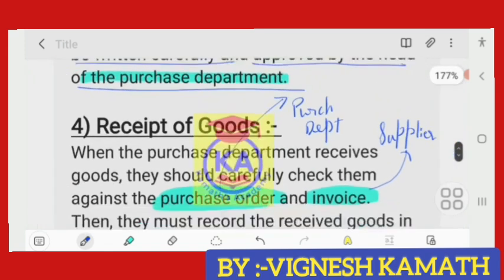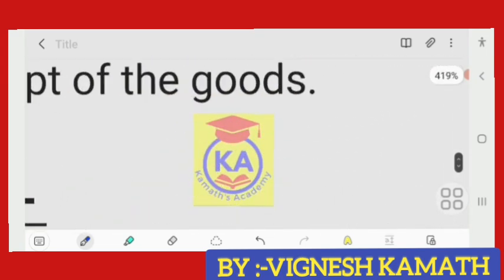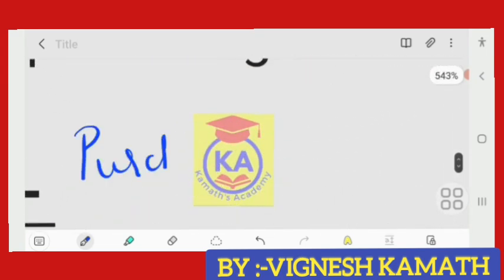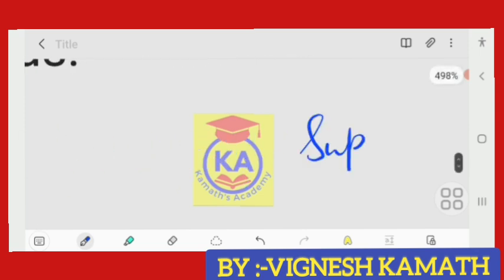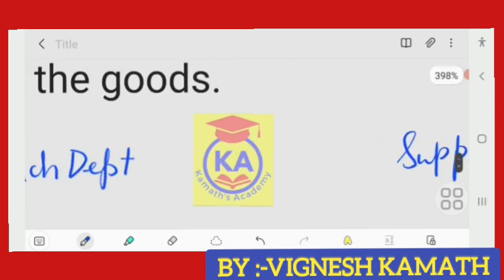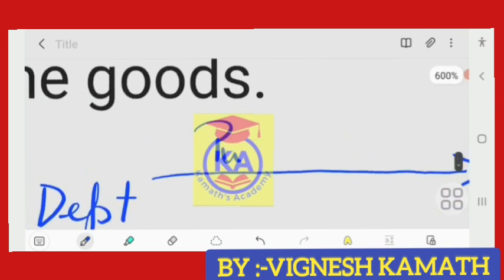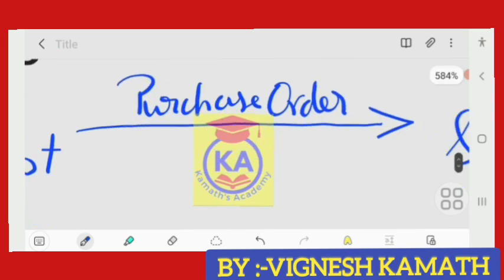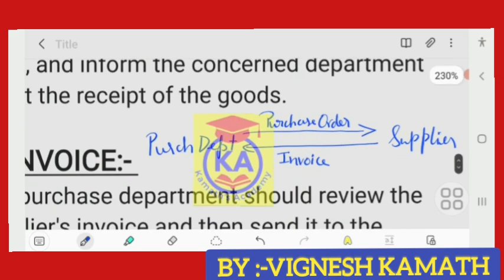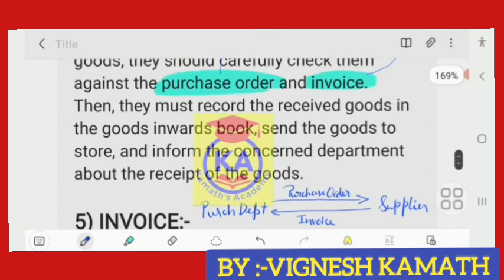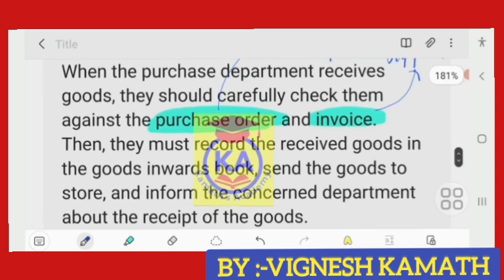So we can draw a diagram for you. Purchase department, and you can keep your supplier. What the purchase department sends to the supplier is called a purchase order, and when the supplier sends the document, it is an invoice. Draw this diagram and keep it, then you will have a clear idea regarding the concept. So those were the two terminologies here.